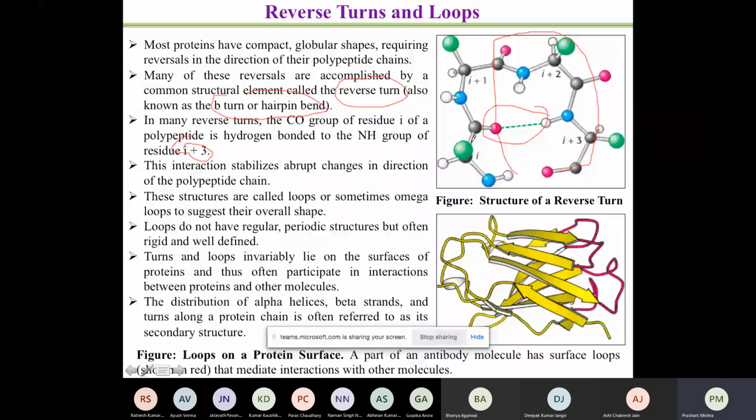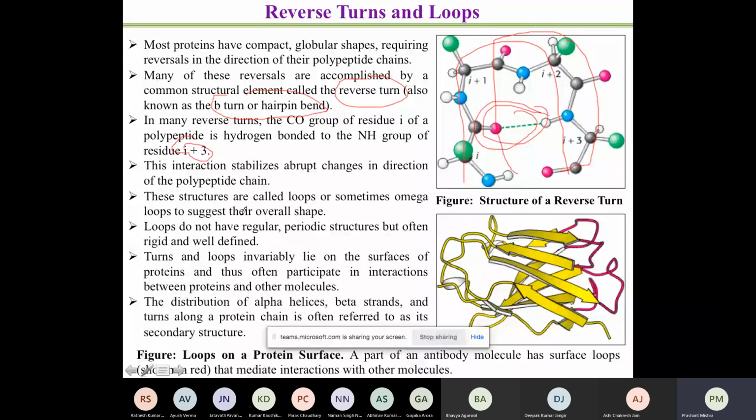This interaction stabilizes the abrupt change in the direction of the polypeptide chain. Suppose the polypeptide chain is going in this direction, there is an abrupt fold. Now this fold will not stay. Unless there is a very long chain or unless there are many interactions, it will not hold together. So what you have is hydrogen bonding, and this hydrogen bonding stabilizes the structure, and also the direction of the polypeptide chain. So you can have a globular shape. The shape is being maintained by this kind of structure.